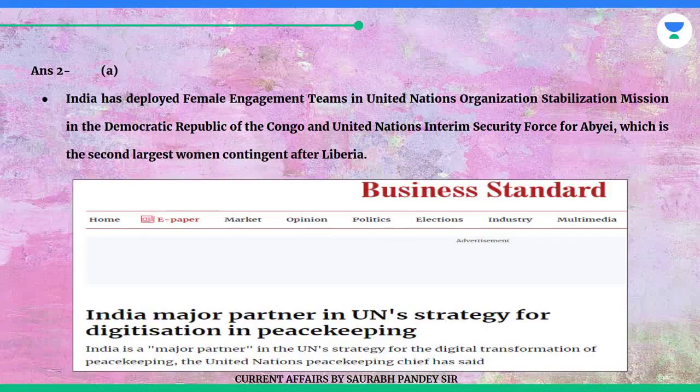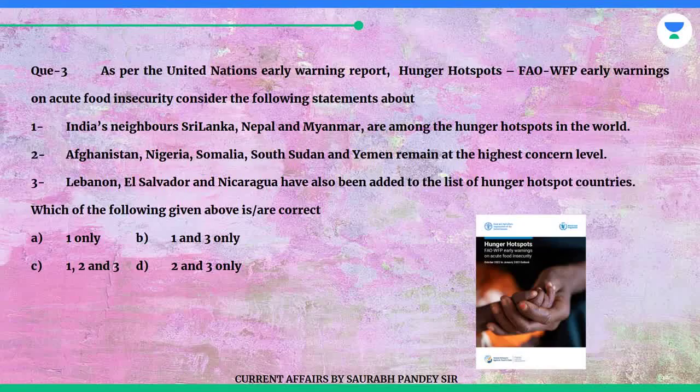Answer is A. India has deployed female engagement teams in United Nations Organization Stabilization Mission in the Democratic Republic of the Congo and the United Nations Interim Security Force for Abyei, which is the second largest women contingent after Liberia. Question 3. As per the United Nations Early Warning Report, Hunger Hotspots FAO-WFP Early Warnings on Acute Food Insecurity, consider the following statements. 1.